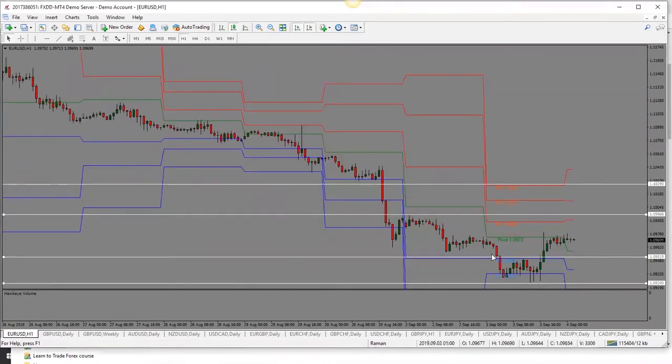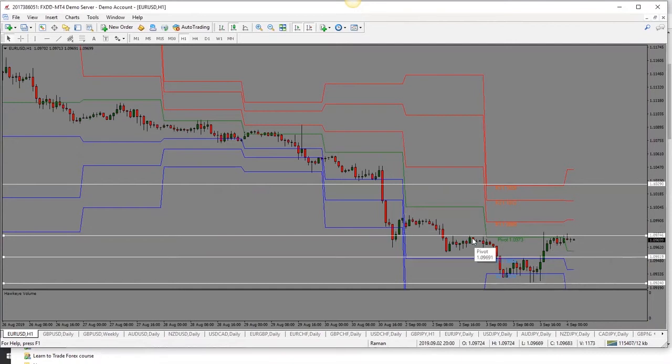So here we can see in the hourly chart, we did see a drop initially for euro, but then price went up. So currently it's into that support resistance area. So if it stays below this 1.09 or 1.0980 level, then we are likely to see this drop. So keep that in mind. I would look for this drop. So as long as price stays below 1.0980, we could get this drop.